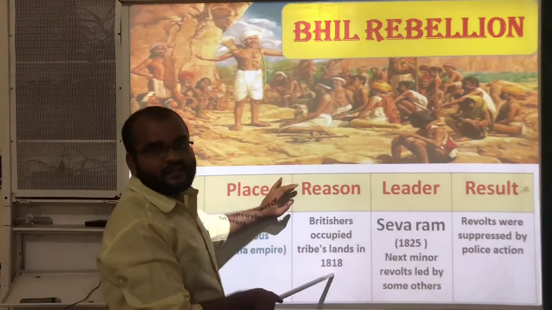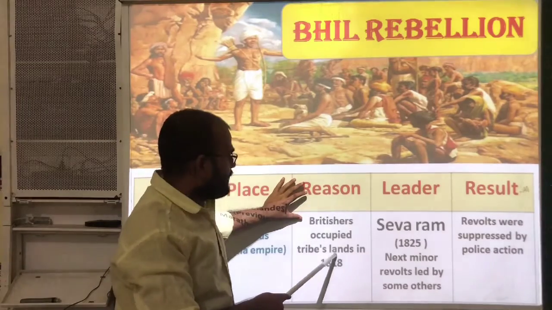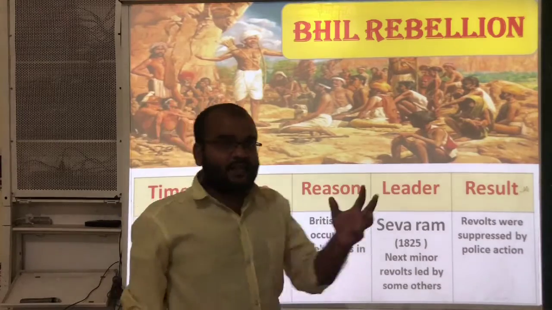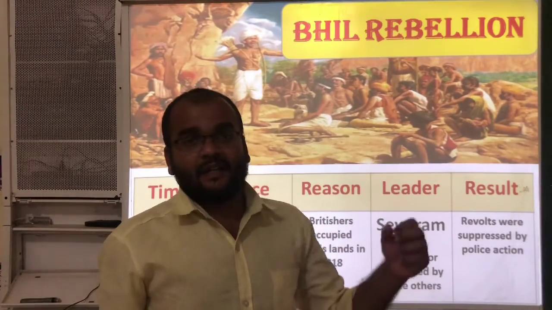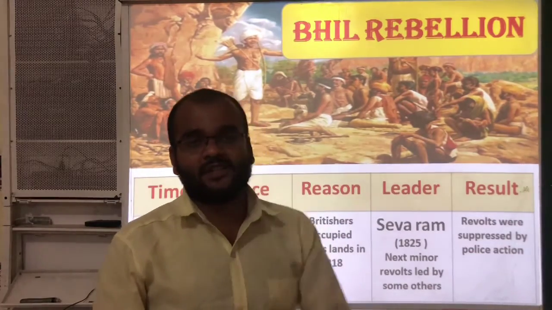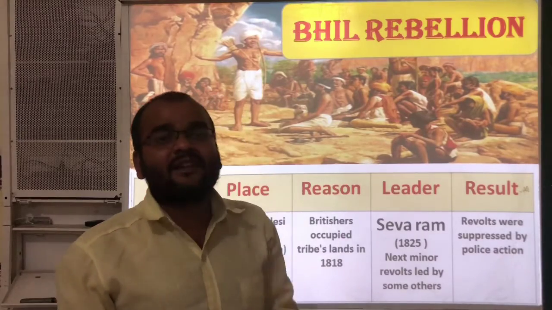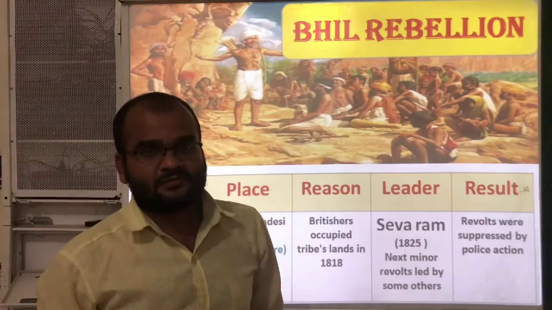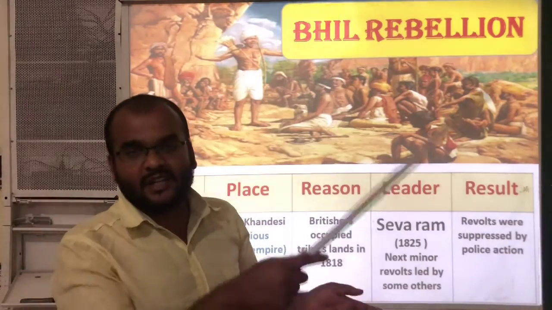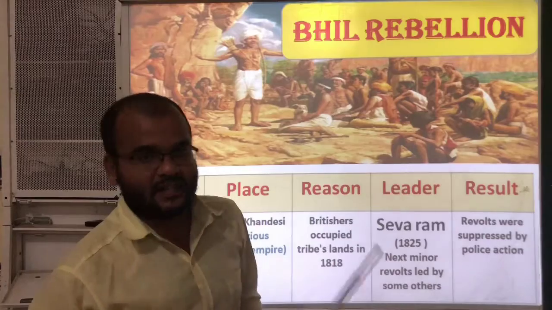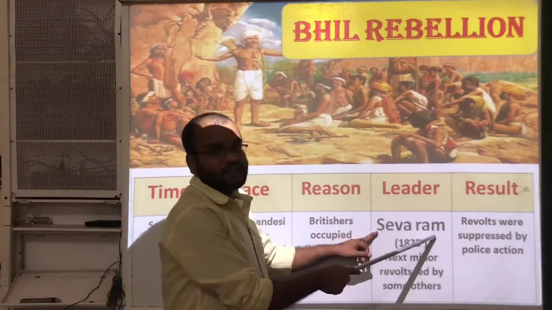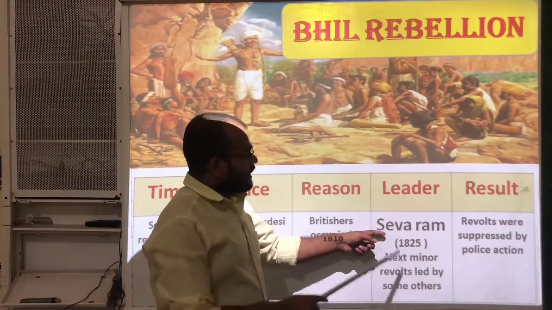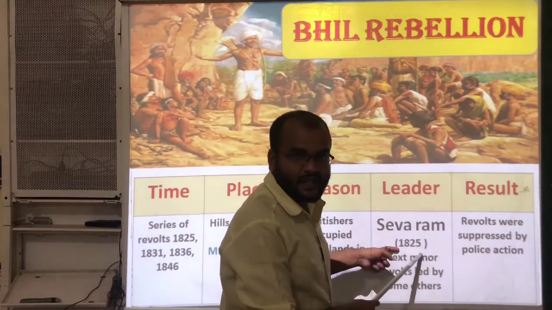The main reason here is that the Britishers occupied the tribes' lands in the year 1818. The Britishers came to this place and occupied the lands of the tribes. That's why these tribal people got angry. They wanted to take revenge against the Britishers. For that purpose, they started the revolt under the leadership of Sevaram. Sevaram is the leader of this Bhil rebellion, and he led the movement in the year 1825.